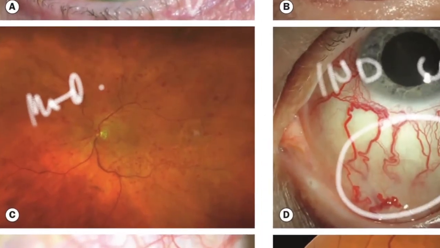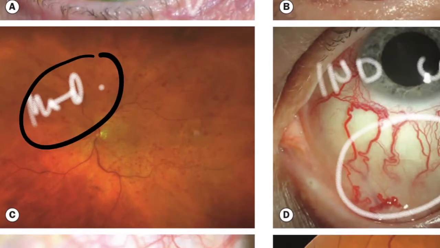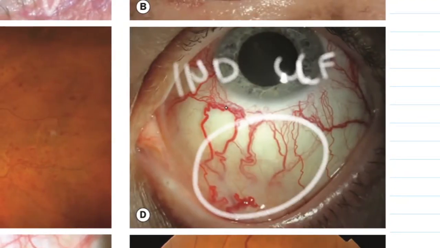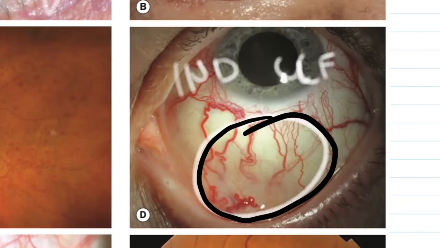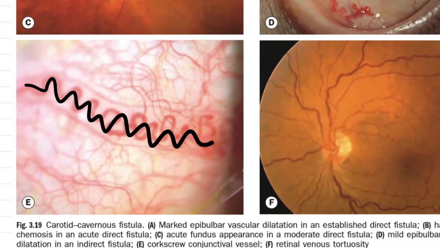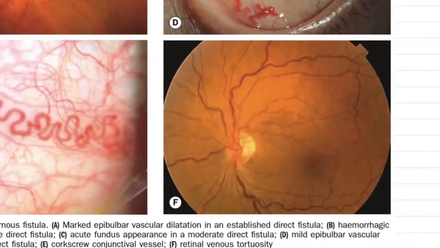Now, a moderate cavernous fistula will have a fundus presentation as follows. Here you are looking at a lot of dot and blot hemorrhages, and I can see there is a mild disc swelling also. Now moving on, this is a milder form of venous dilatation, and this could be an indirect carotidocavernous fistula. This is a typical corkscrew pattern that is seen over here. That is again a key feature of the CCF. And then this is a retinal.